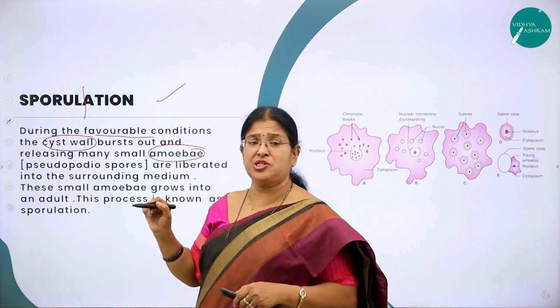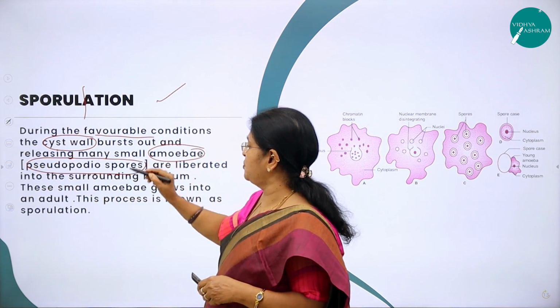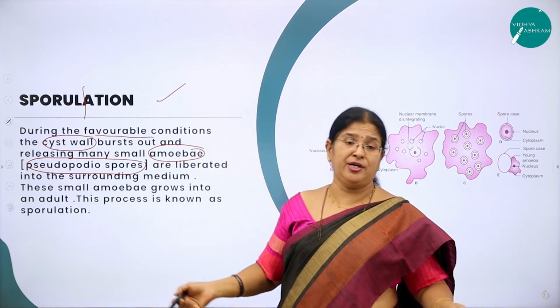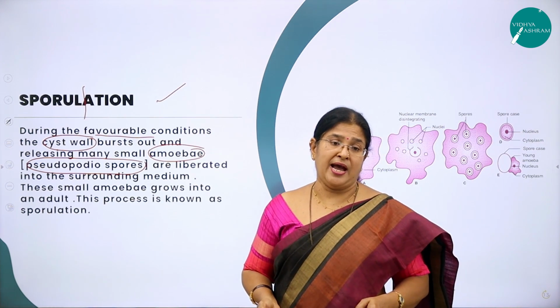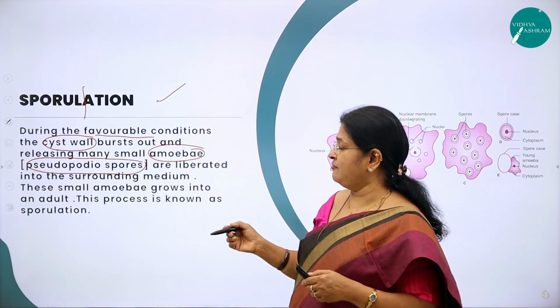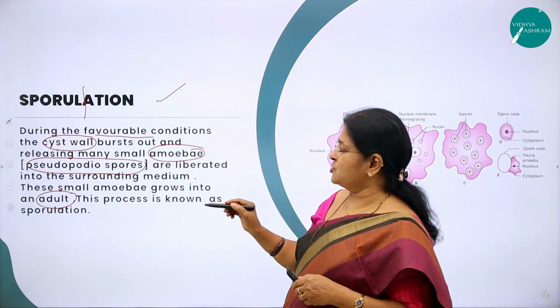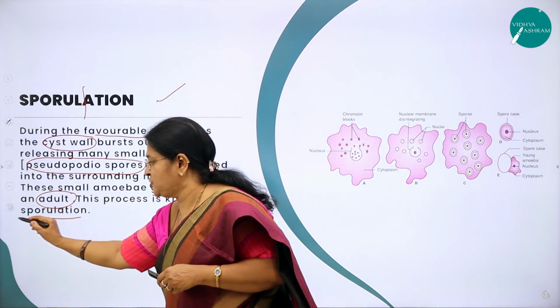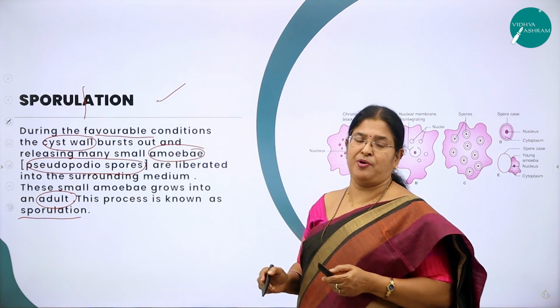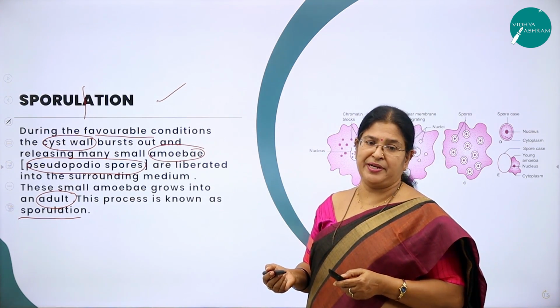And these many small amoebae are called as what? They are called as pseudopodiospores. They are liberated into the surrounding medium and each liberated spore is going to later develop into an adult, and this method is called as what? Sporulation. So this is also one method of asexual reproduction that is adapted.